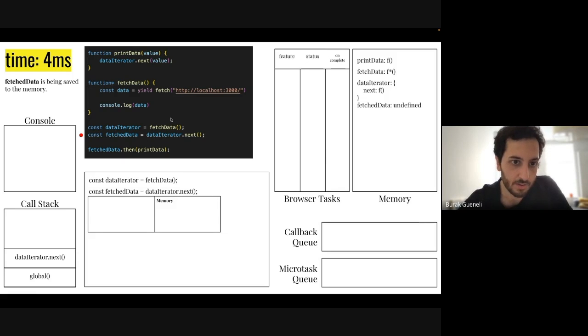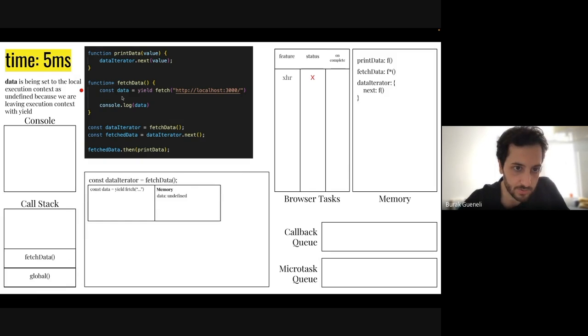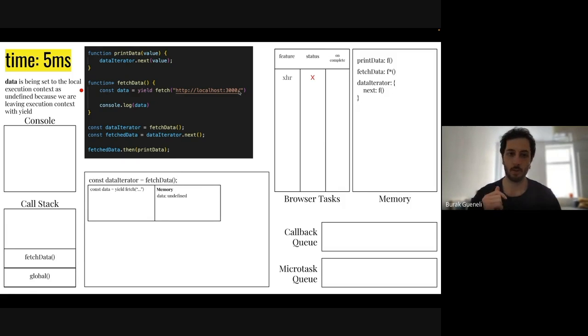So we will continue running this fetchData function, and we will get into the first line. The first line is actually defining a variable called data. It's defining inside of the local memory. It will be undefined first. Let's check the right-hand side. This right-hand side has this keyword called yield, which is super powerful, and it's calling a fetch request. So this fetch request is doing 2 things. If you watch the first episode, you will know what it's doing.